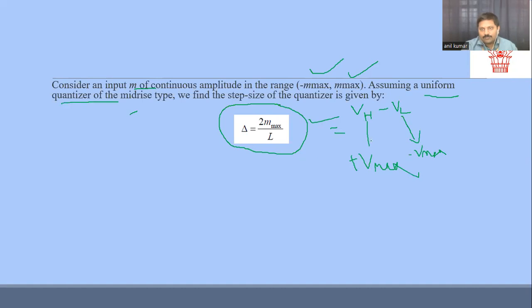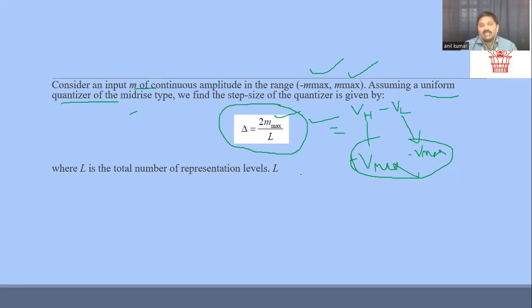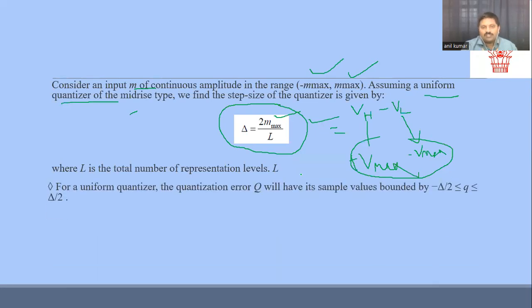If you substitute these values, we get twice Vmax divided by the number of levels, which we take as L, the total number of representation levels. If the number of levels is more, the error will be less and the accuracy more, and that leads to maximum efficiency of the system.